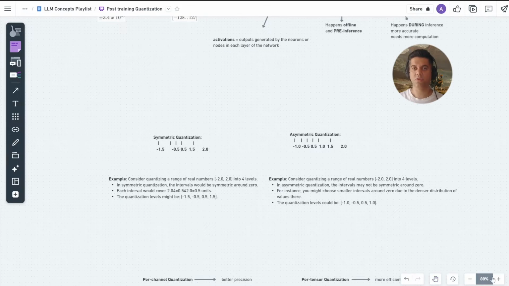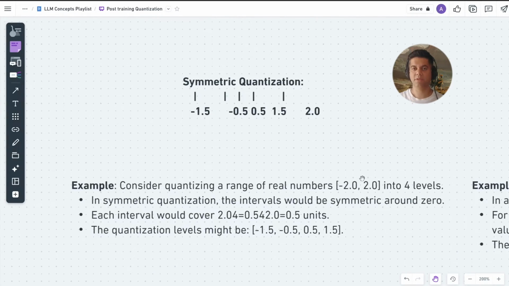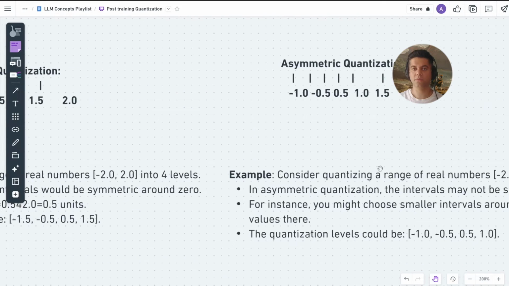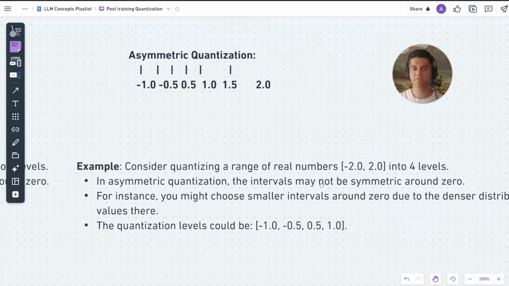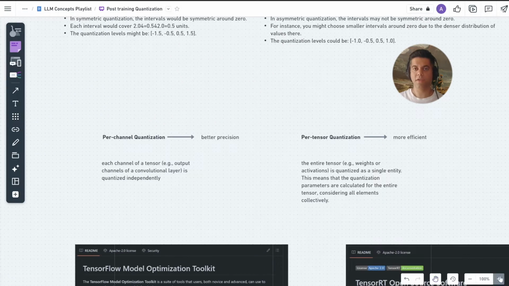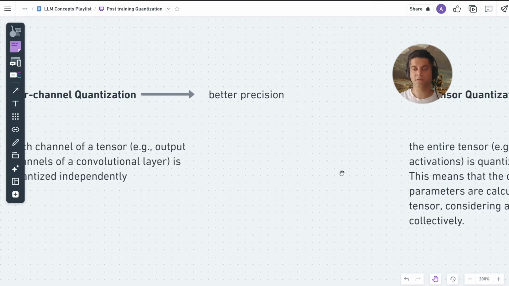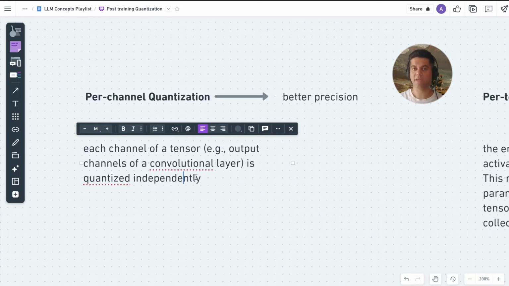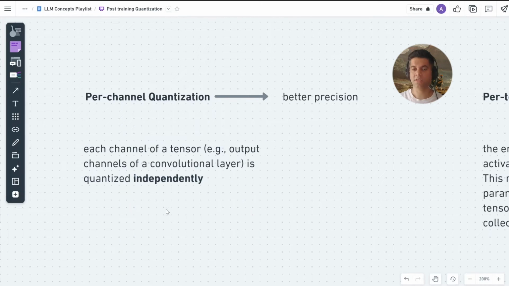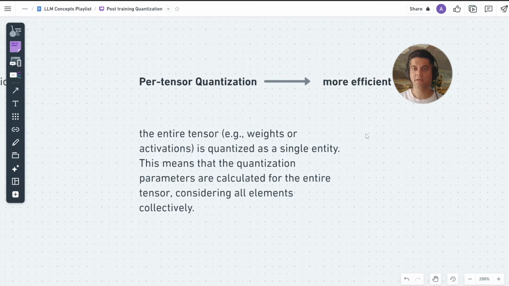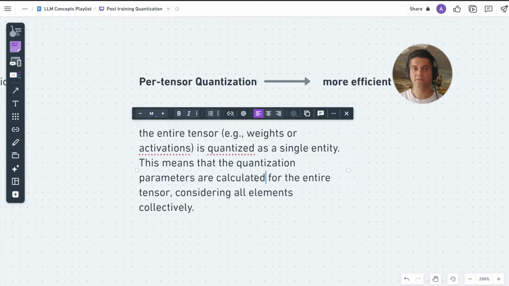There's another subtopic we should talk about here, which is symmetric versus asymmetric quantization. In symmetric quantization, both positive and negative values are represented using the same number of bits, centered around 0. Asymmetric quantization allows for a wider range of positive or negative values by shifting the 0 point. Another subtopic we need to know is per channel versus per tensor quantization. Per channel quantization allows each channel of a weight tensor or activation tensor to have its own quantization parameters, which can improve accuracy. Per tensor quantization, on the other hand, uses a single set of parameters for the entire tensor.